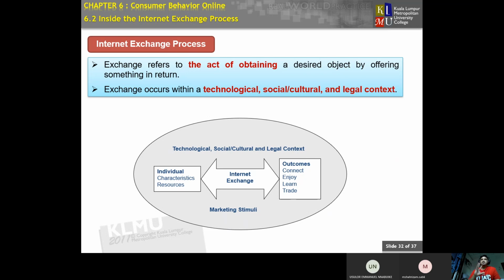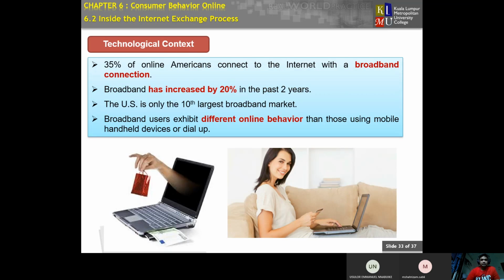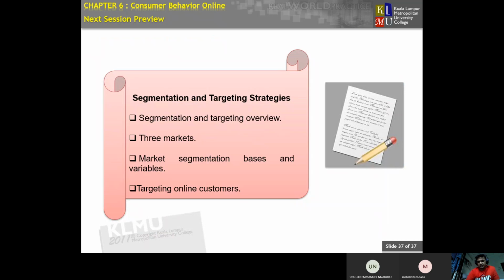Meaning, the information you want to exchange is based on the individual's characteristics itself, because it depends. Like me, I'm sharing for you for learning. Maybe you will be sharing for other things, for experience, for enjoyment, to connect to other people and so on. This one you can learn.